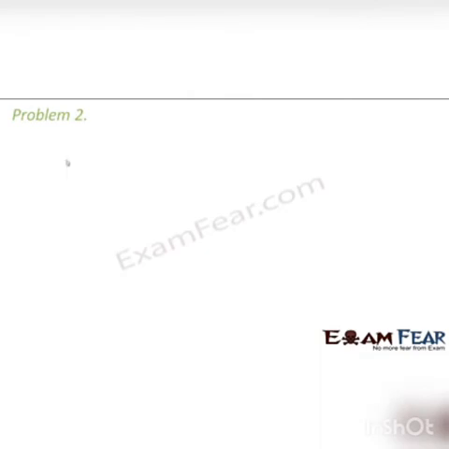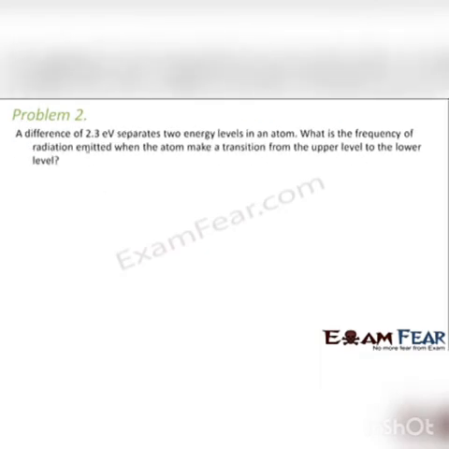Let us look at the next problem. It says a difference of 2.3 electron volt separates two energy levels in an atom. Let us suppose these are the two energy levels, E1 and E2. So the difference between the energy levels is 2.3 electron volts. What is the frequency of radiation emitted when the atom makes a transition from the upper level to lower level?